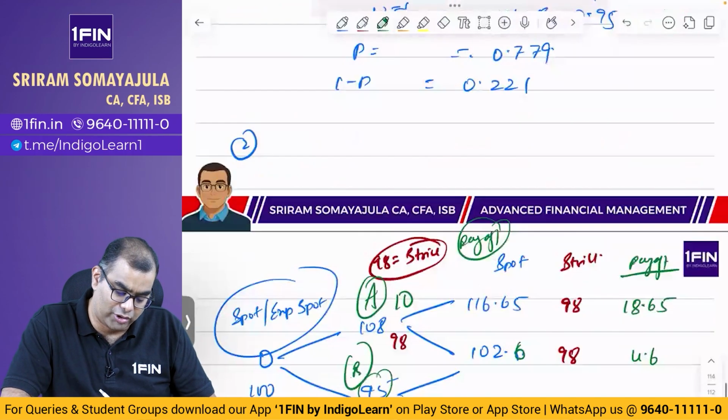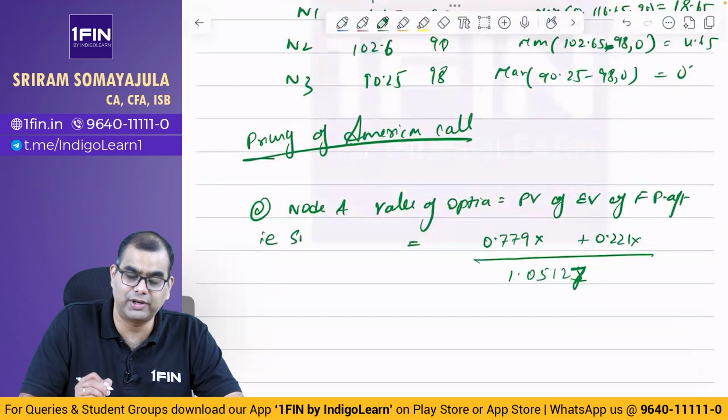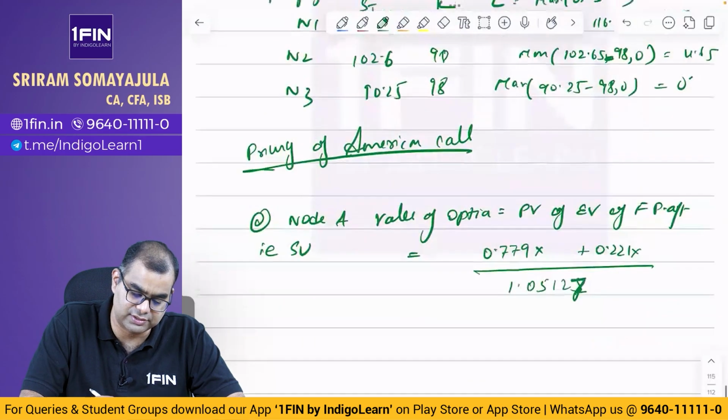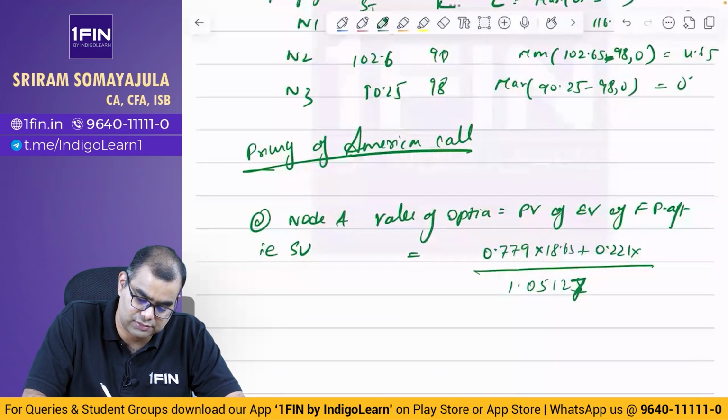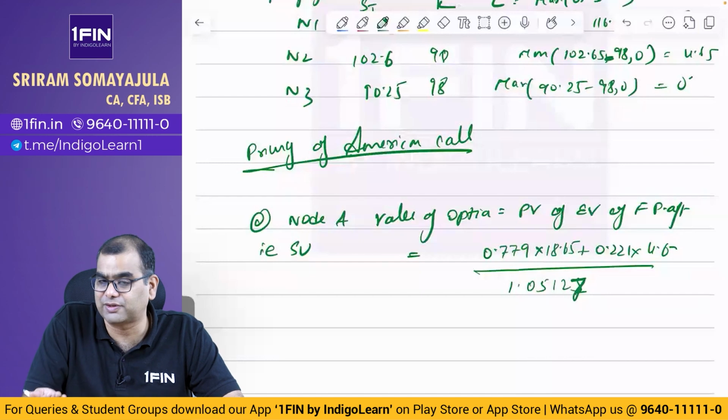இப்போ at node A, இதுதான் node A. So node A that is SU. Okay. At this point இது 18.65 and 4.6. Then you are taking expected value of future payoffs of the option.